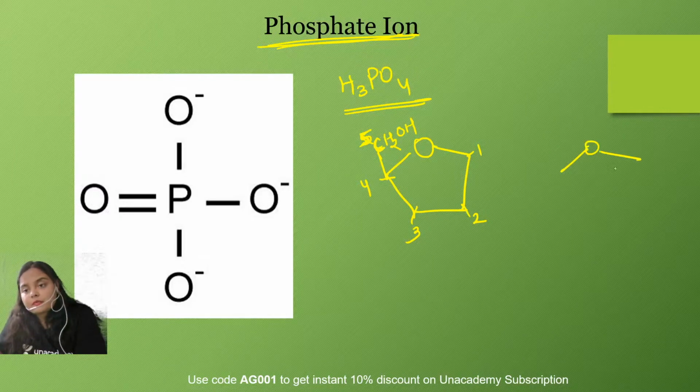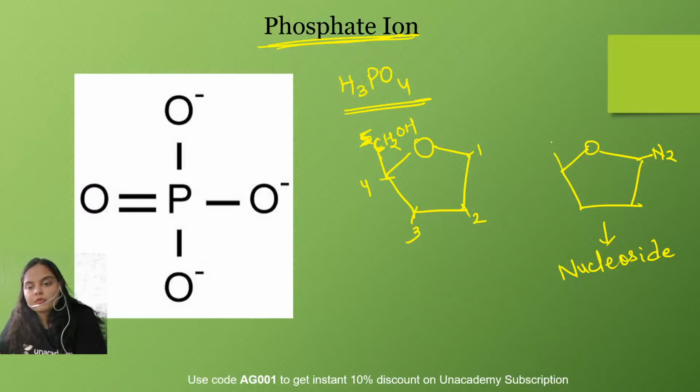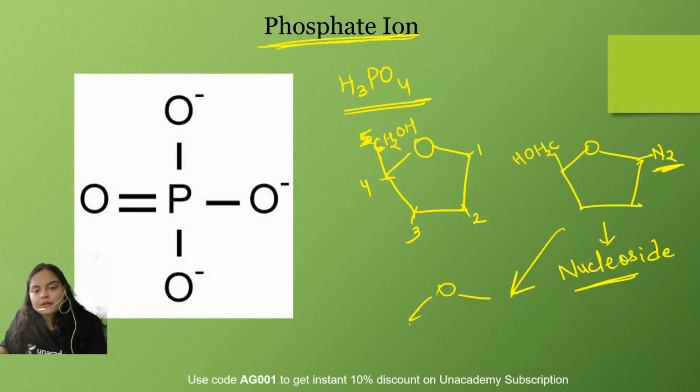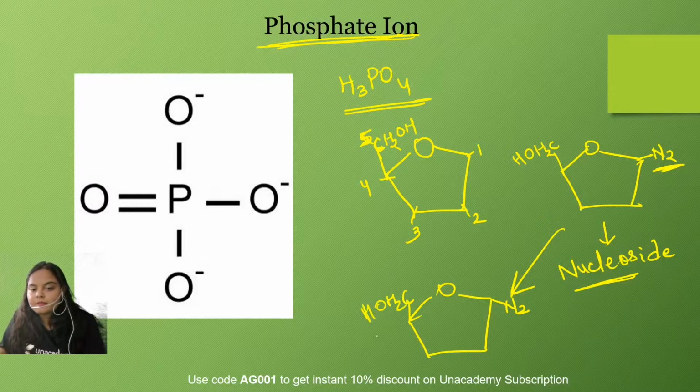When this sugar is attached with the nitrogenous base, then this unit is known as the nucleoside. When the sugar has the nitrogenous base attached to its first carbon, it is known as the nucleoside. And when the phosphate ion is also attached along with the nitrogenous base, now this unit is known as the nucleotide.